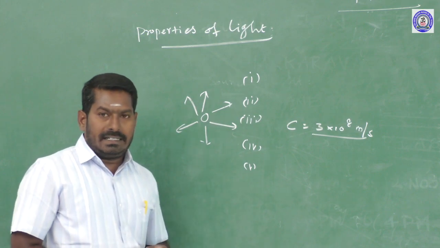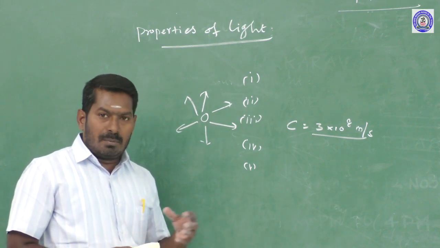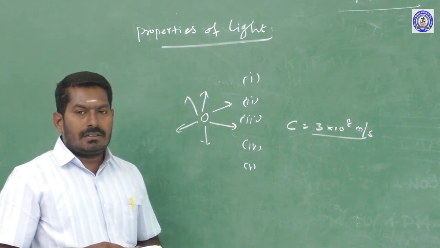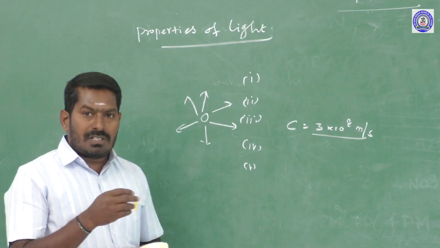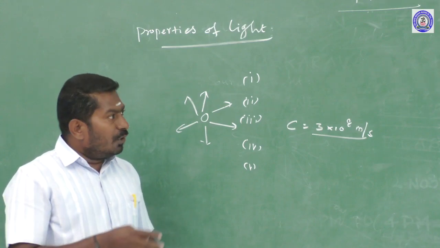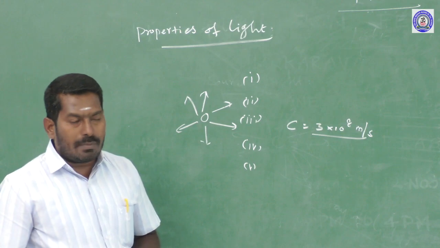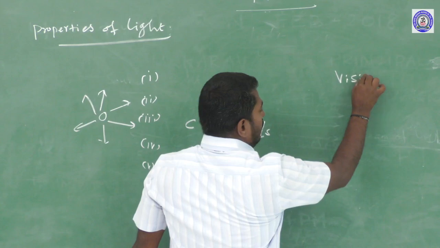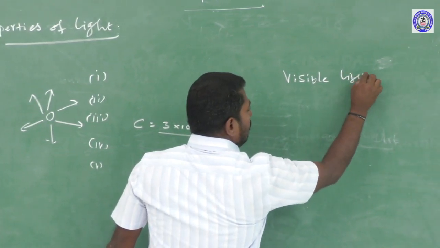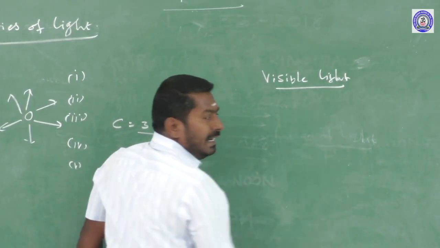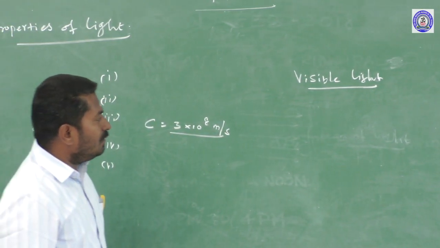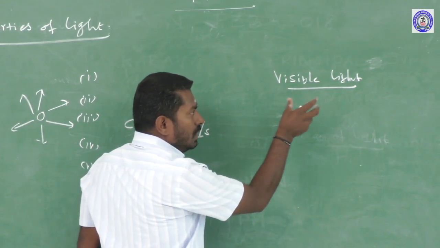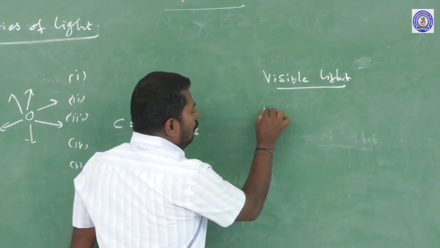Light is one of the electromagnetic waves. For example, gamma rays, X-rays, UV rays, visible light, radio waves, microwaves, long waves. Out of these electromagnetic waves, visible light is also one of them. Visible light is one of the parts of the electromagnetic spectrum, from